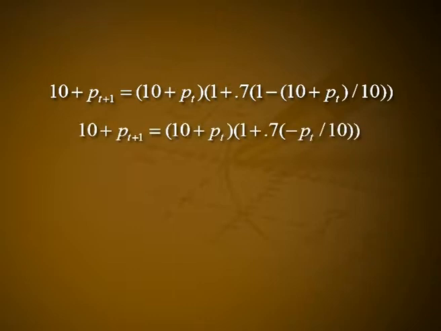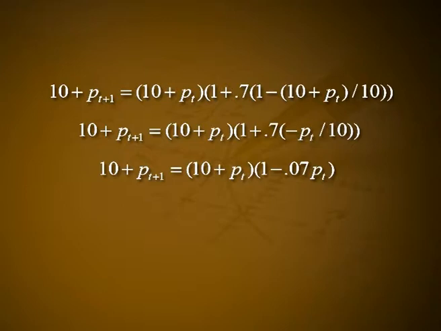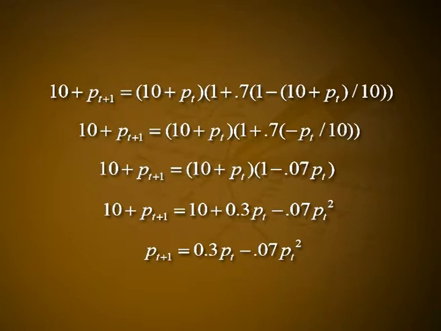That is 10 + p(t+1) = (10 + p(t)) × (1 + 0.7 × (−p(t)/10)). That becomes 10 + p(t+1) = (10 + p(t)) × (1 − 0.07 p(t)). That is 10 + p(t+1) = 10 + 0.3 p(t) − 0.07 p(t) squared, and finally we get p(t+1) = 0.3 p(t) − 0.07 p(t) squared.